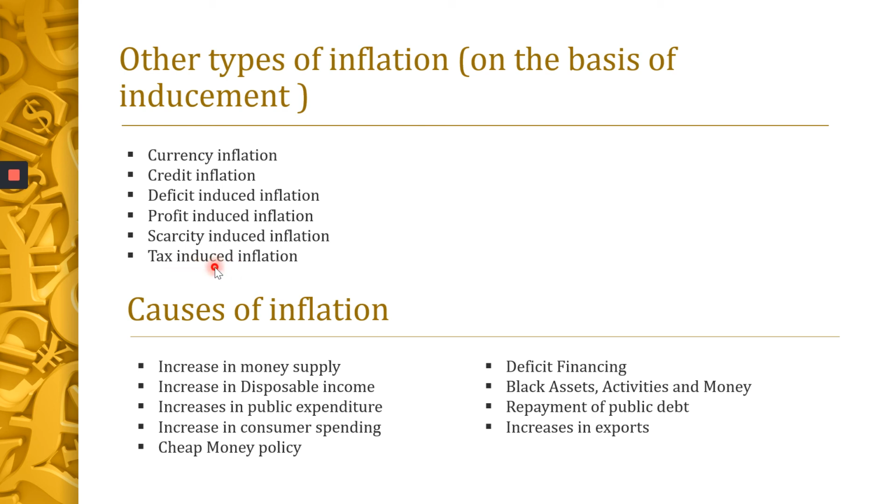The last one is tax-induced inflation. What do you mean by tax-induced inflation? That is, the government is charging more taxes on goods. When you buy a product for 100 rupees, the government says you have to pay 20% tax. So naturally, the cost of the product will become 110. So there is a rise in the price of the product because there is an increase in the tax. This is only called as tax-induced inflation. Increase in the indirect taxes like excise duty, customs duty, and sales tax may lead to rise in the prices. For example, nowadays you are paying more for petrol and diesel. This is tax-induced inflation because the government is charging more tax.